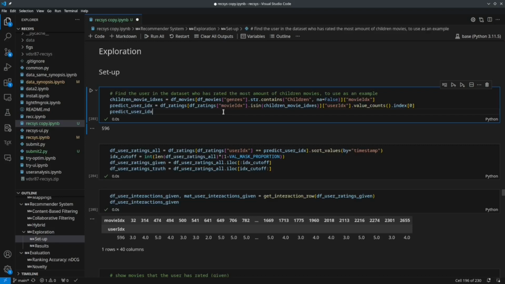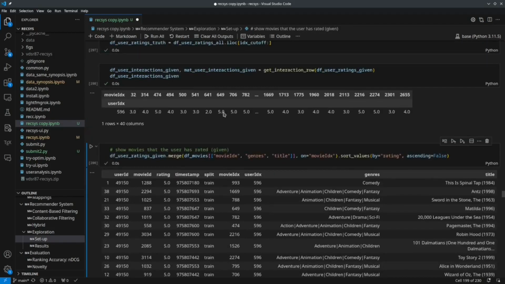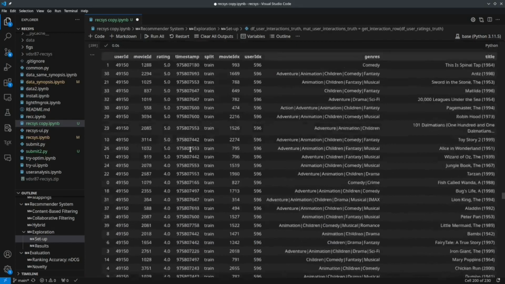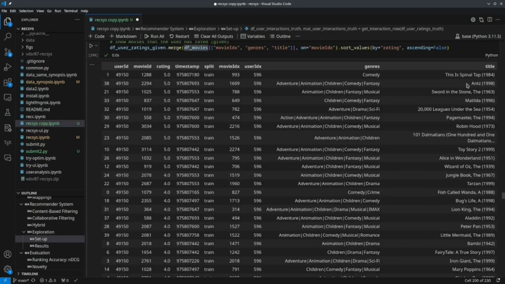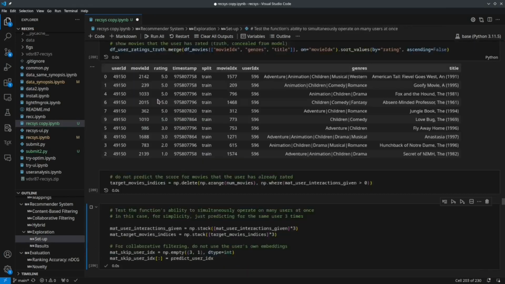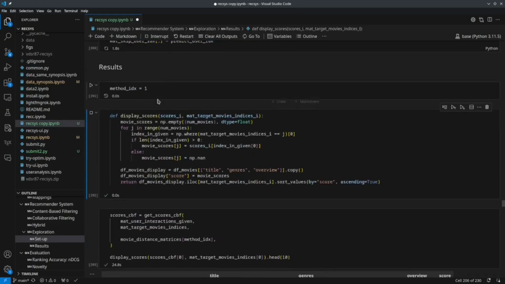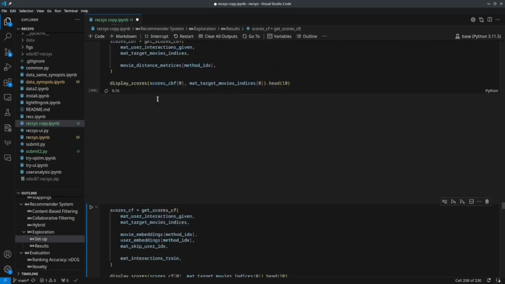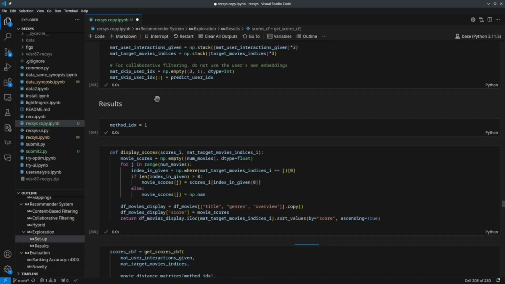Okay, let's say we want to recommend movies to this user, index 596. First, we must set up the user interaction matrix, in this case just one row, because there's only one user for this user. And this is displayed in a bit more detail here with the actual titles of what this user has rated. But in any case, once we have set up some of these prerequisites, we're using method index 1, which is the transformer method. And there we go.